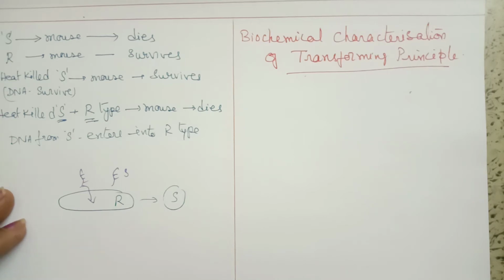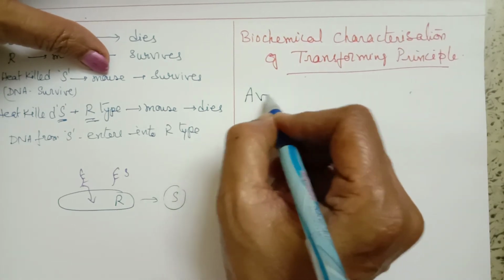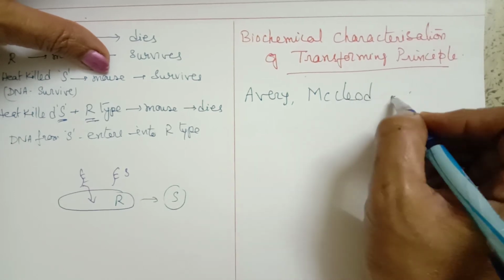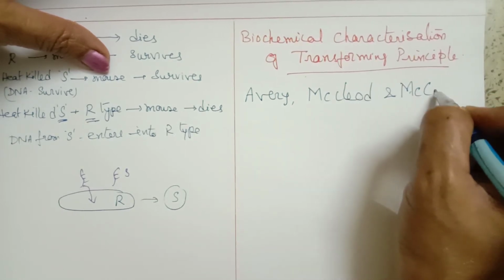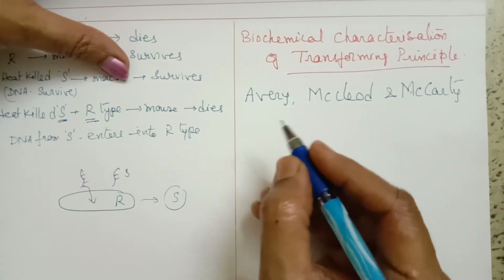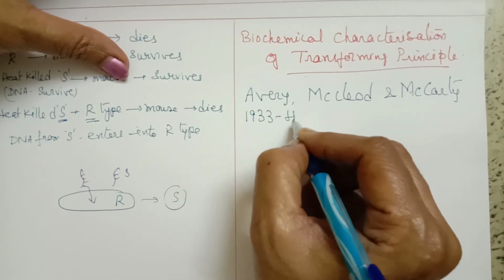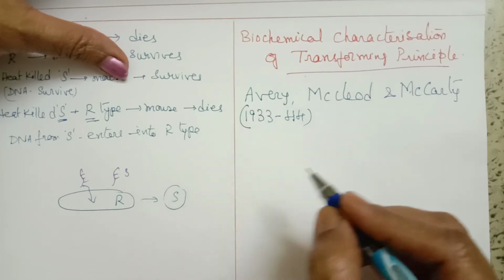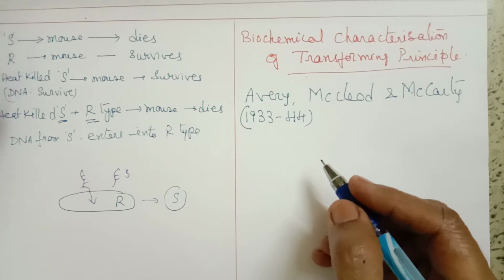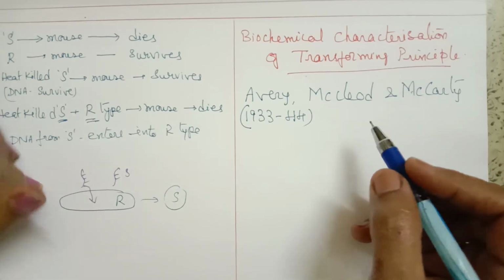That was studied by three different scientists: Avery, MacLeod and McCarthy. The study was done between the period of 1933 to 44. Finally, in 1944, they could give their observation. Their experiment was to determine the biochemical nature, or what the transforming principle is composed of.